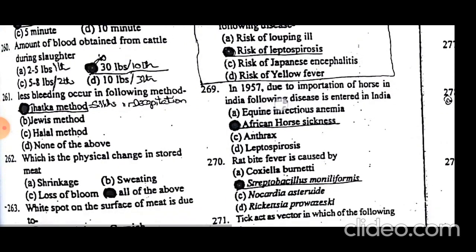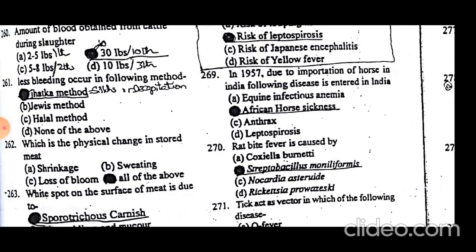Less bleeding occurs in the following method: the Jhatka method. The Jhatka method is followed by Sikhs, in which the whole head is cut, including the vertebra, which is also incised.